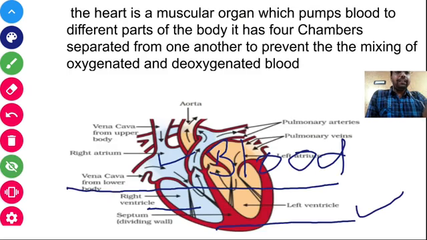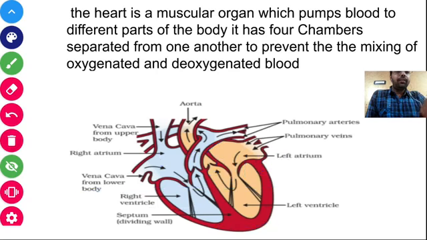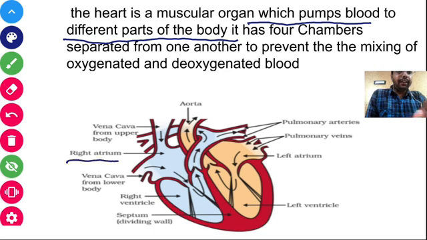The heart is a muscular organ which pumps blood to different parts of the body, and it has 4 chambers. The upper 2 chambers are known as the atria, the right atrium and the left atrium. The lower 2 chambers are known as the ventricles, the left ventricle and the right ventricle.